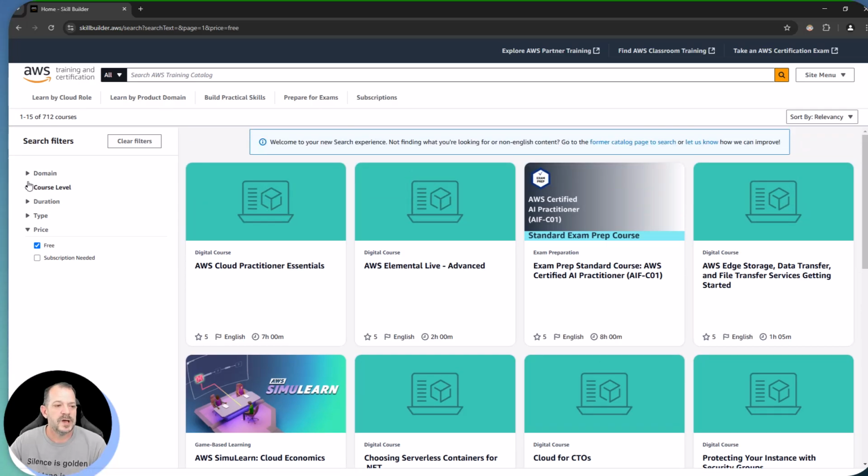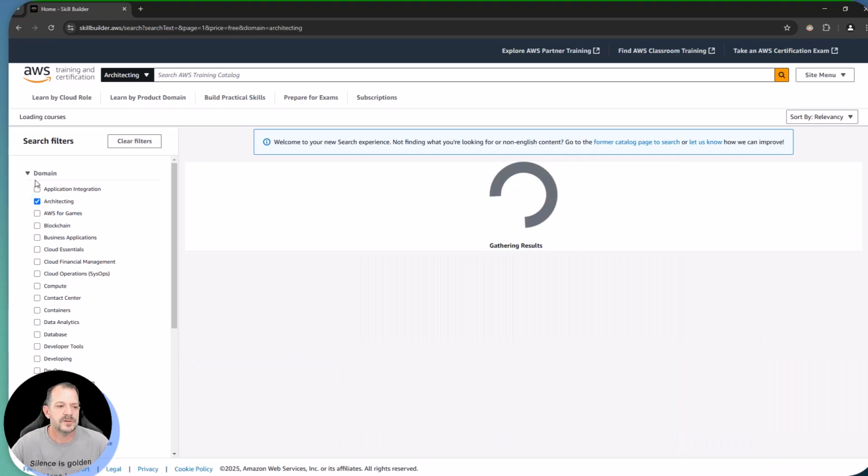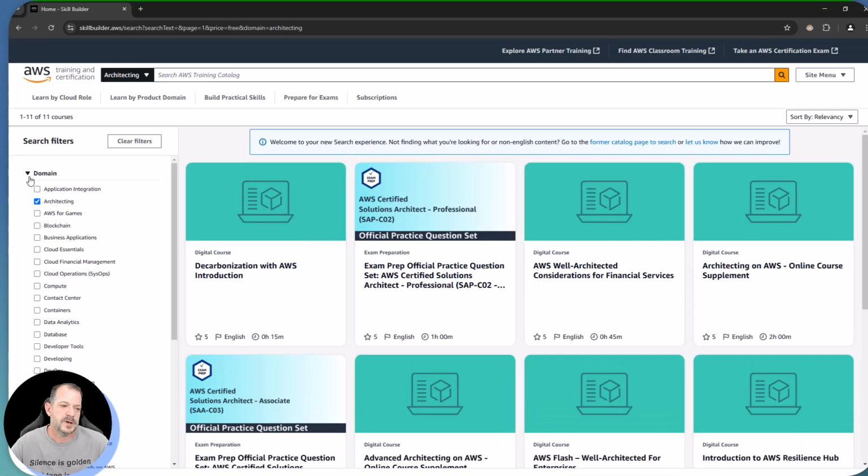Well, let's go over and actually let's do a little bit more filtering. So let's filter based upon domain. And let's see, what are we interested in? Maybe we're interested in compute today. Or we can see we've got cloud operations there. Or once again, architecting. So let's take a look at architecting. Let's filter that result down.